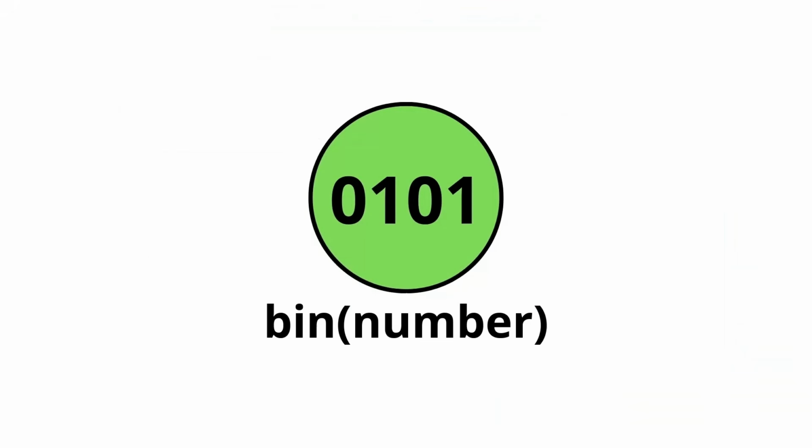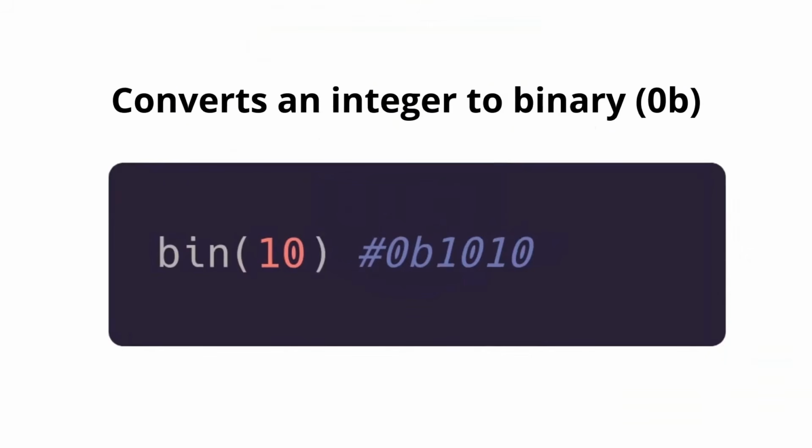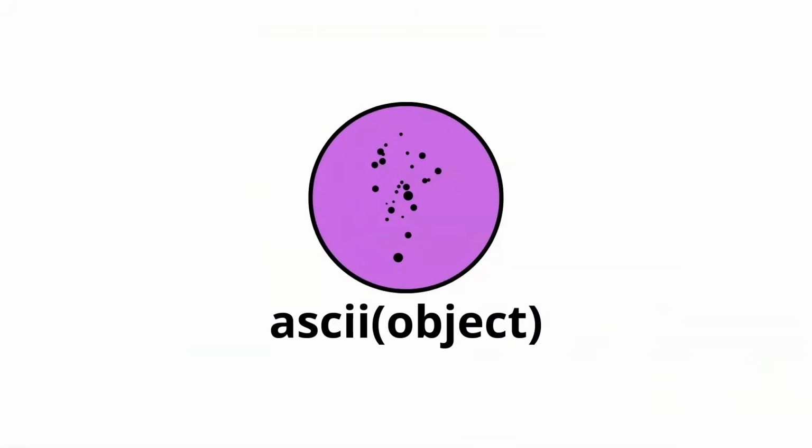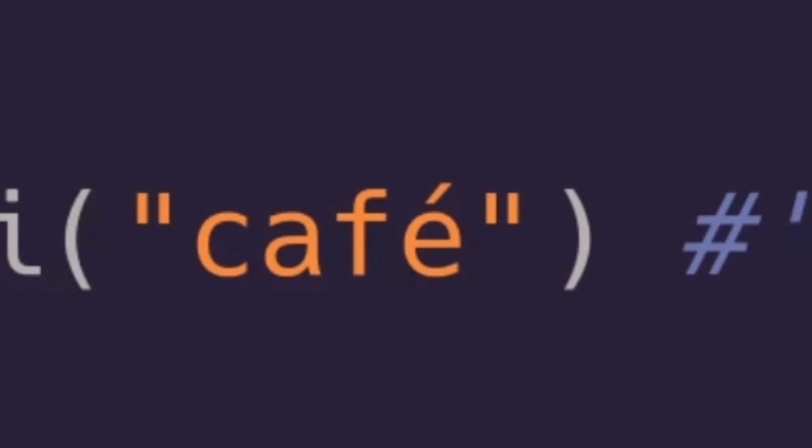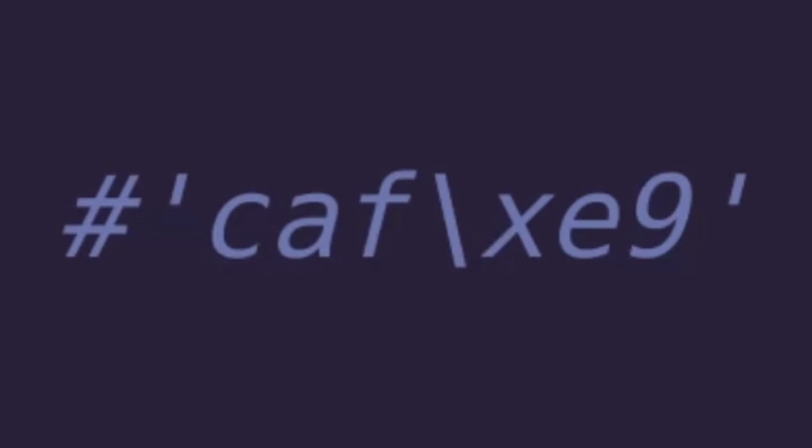Next, we have bin. It converts an integer to binary with this prefix, by the way, just to identify that the conversion was done. Next, we have this function that takes an object and returns a string with the special characters escaped. So this E, as stated, will be interpreted as this.